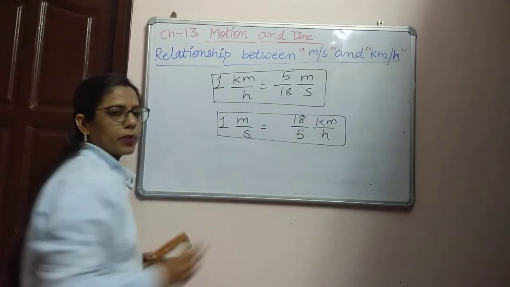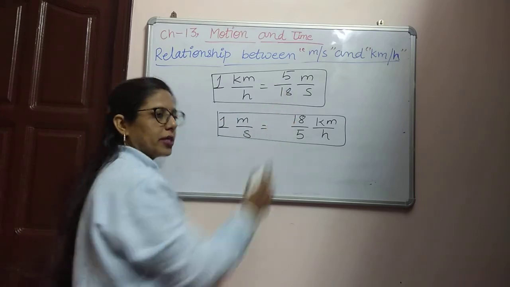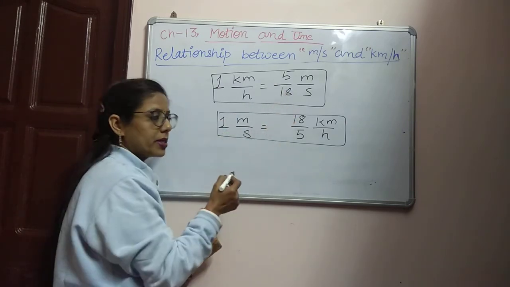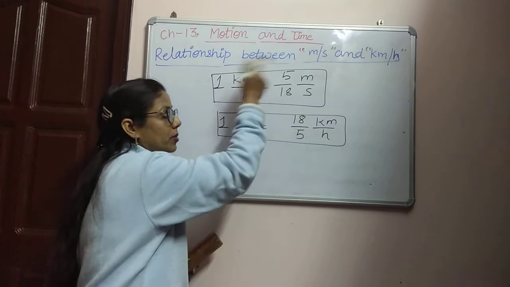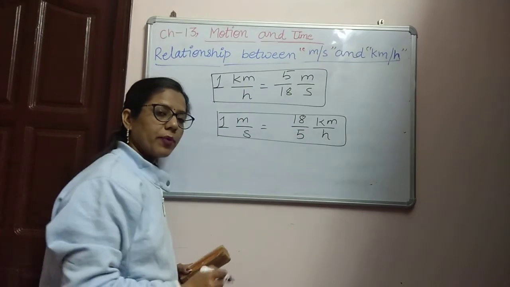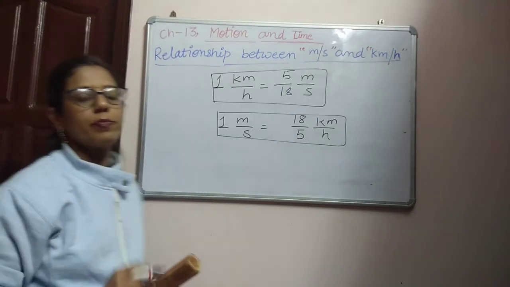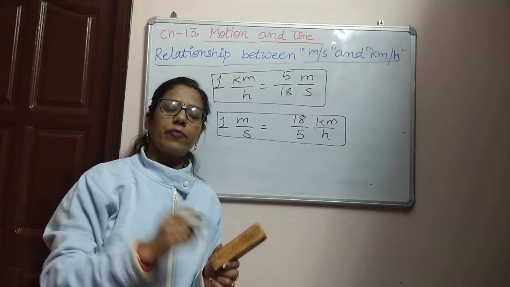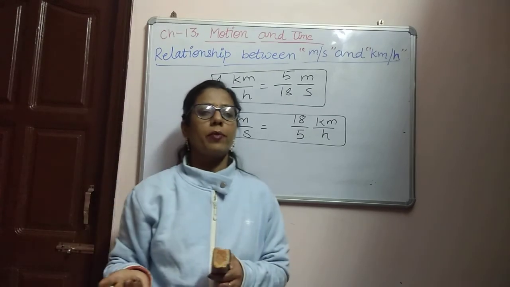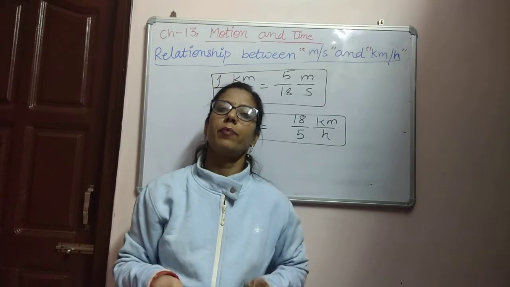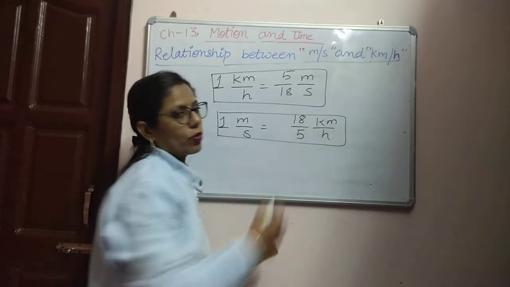1 kilometer per hour is equal to 5 by 18 meter per second. But if we want to calculate 1 meter per second, it is just the reverse, 18 divided by 5 kilometer per hour. So this is the relationship between meter per second and kilometer per hour. We can convert meter per second into kilometer per hour, and kilometer per hour into meter per second, by using these formulas.